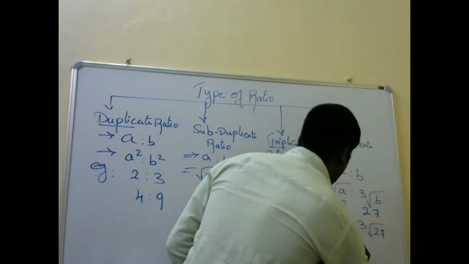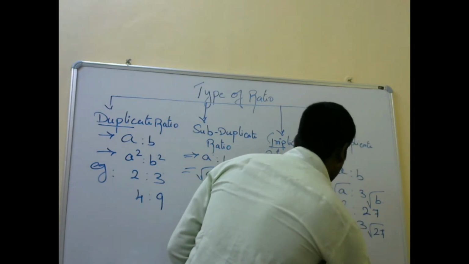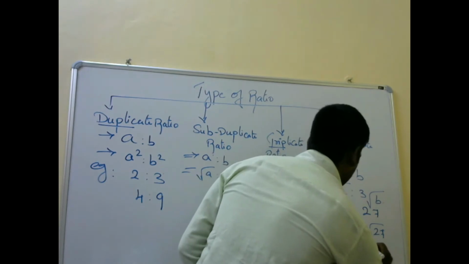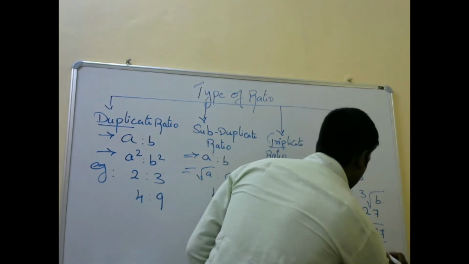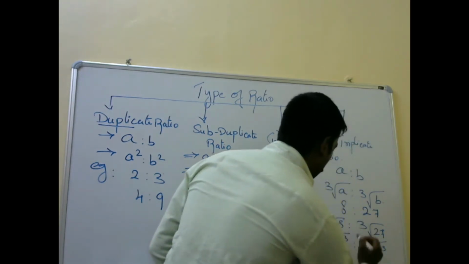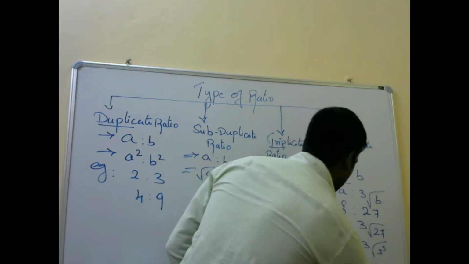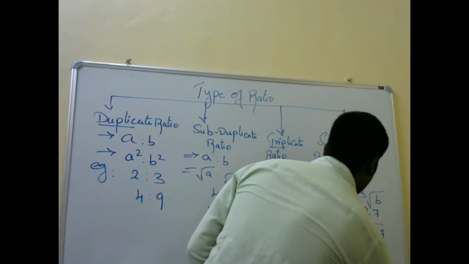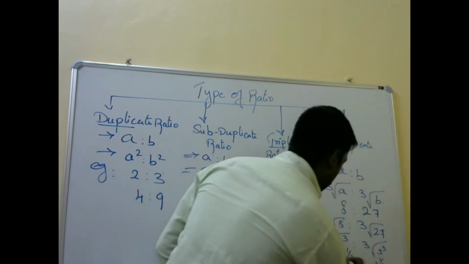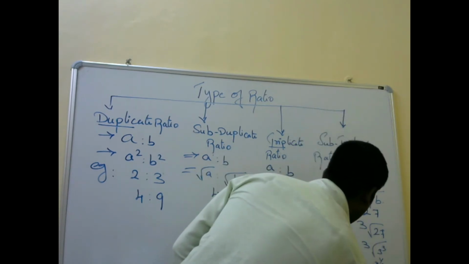So 8 is 2 cube, and 27 is 3 cube. When the cube root comes, the power becomes 1 by 3. 2 power 3, power 1 by 3. 3 power 3, power 1 by 3. So the 3 is cancelled, you will get 2 is to 3.